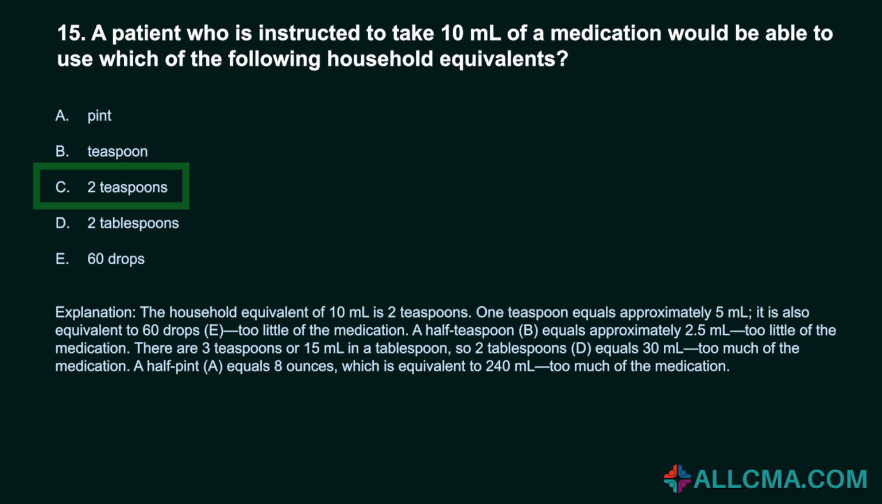1 teaspoon equals approximately 5 milliliters. It is also equivalent to 60 drops, E, too little of the medication. A half teaspoon, B, equals approximately 2.5 milliliters, too little of the medication. There are 3 teaspoons or 15 milliliters in a tablespoon, so 2 tablespoons, D, equals 30 milliliters, too much of the medication. A half pint, A, equals 8 ounces, which is equivalent to 240 milliliters, too much of the medication.